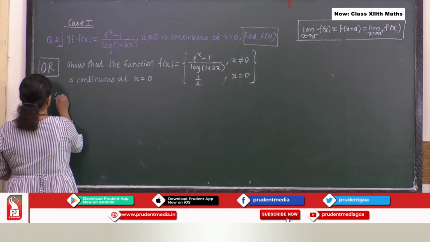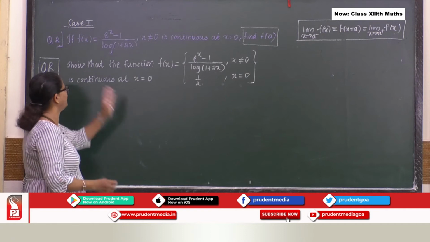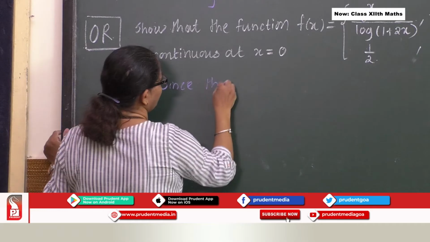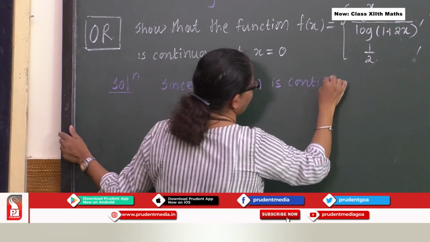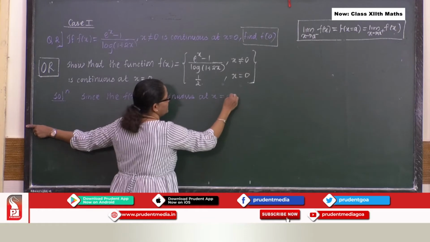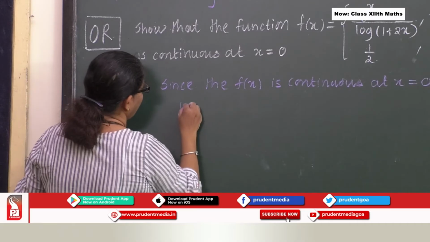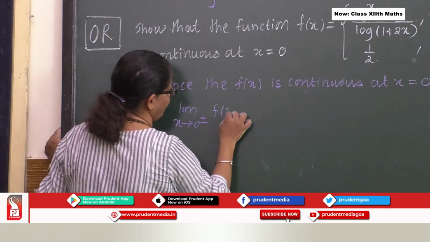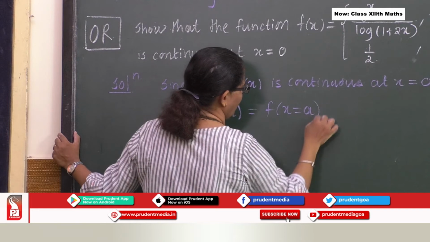Okay, so let's proceed further with the solution part of it. Since the function f of x is given as continuous, I will write: since the function f of x is continuous at x equal to 0, limit x tends to 0 plus minus f of x is equal to f of a.